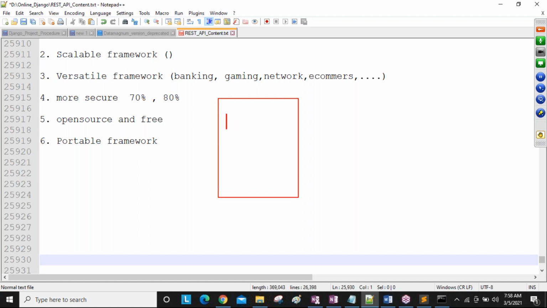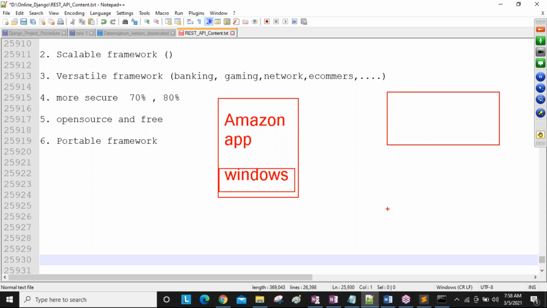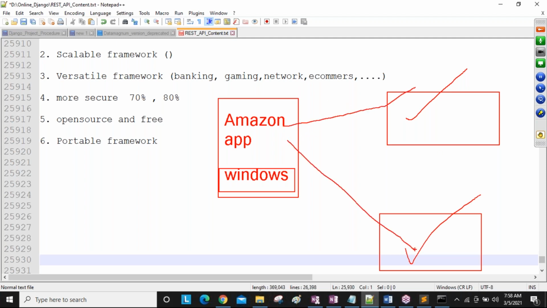The Amazon app you developed using Django is developed on a Windows system. Your laptop, your computer has Windows OS, and there you are developing the Amazon application using the Django framework. Now the same application can execute on Linux systems and on Mac systems also, without doing any coding changes. Same application we can use on Linux, we can use on Mac. Clear? That is nothing but cross-platform.